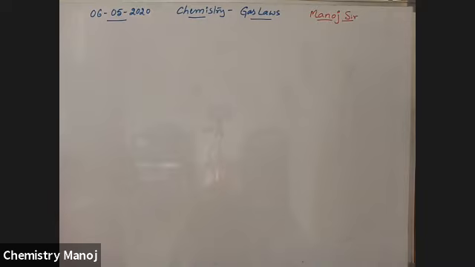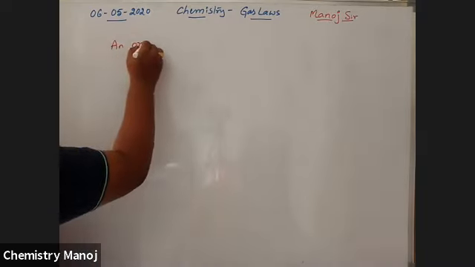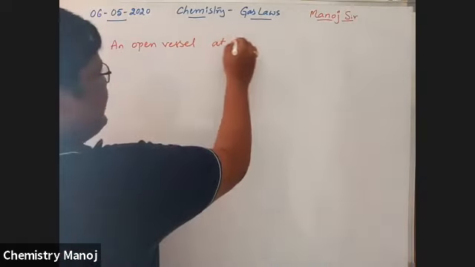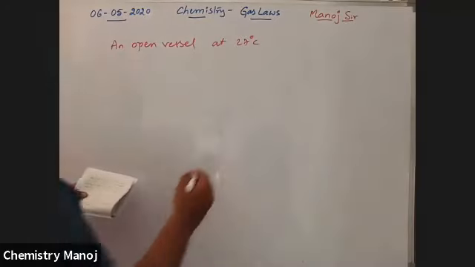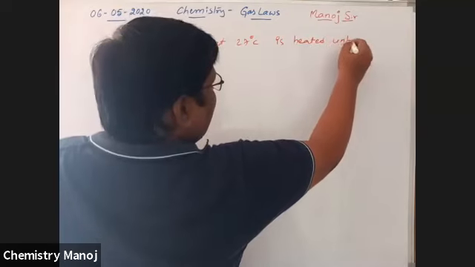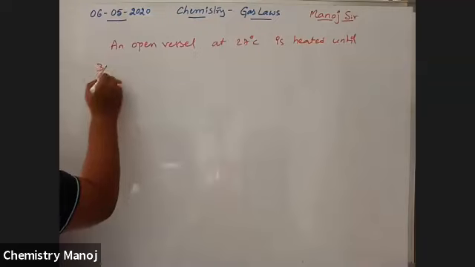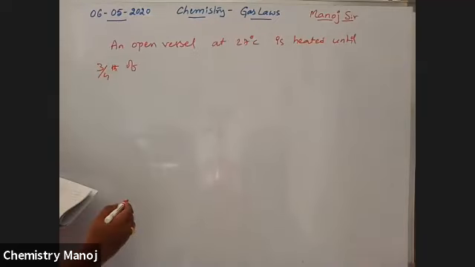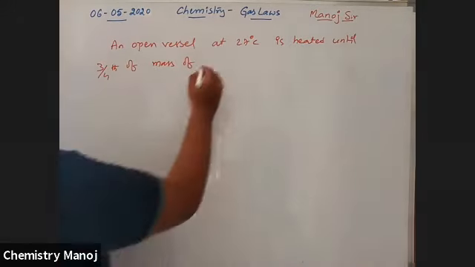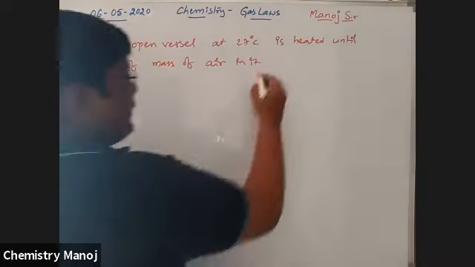See here, an open vessel at 27 degrees centigrade is heated until 3/4 of the mass of air has been expelled.